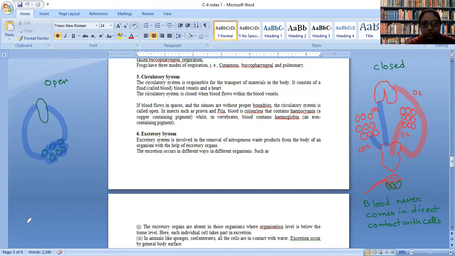So in this type of system, blood comes out of the vessels and comes in direct contact with the cells.